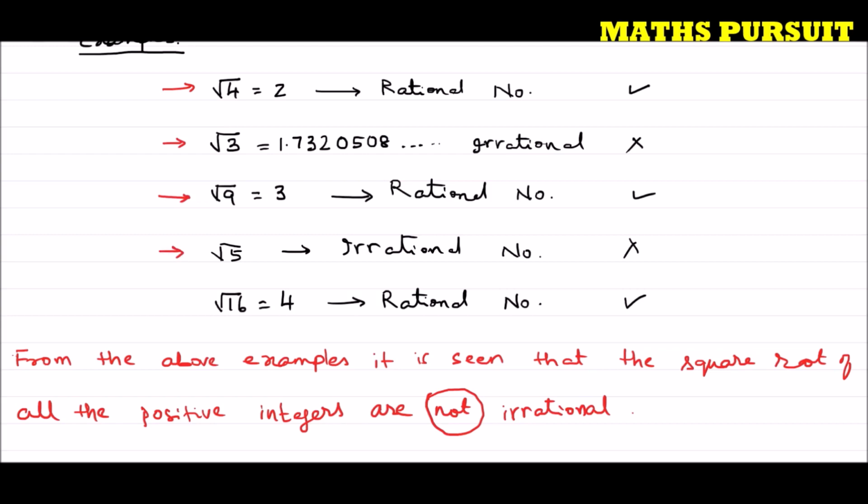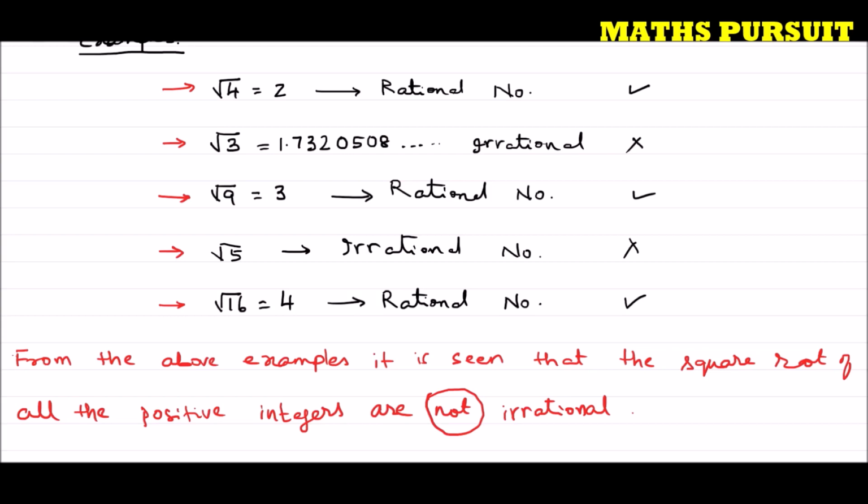Similarly, 16 is a positive integer, and root of 16 is 4, a rational number. So we could see that we are getting mixed results. Some we are getting as a rational number, and some as an irrational number. So from the above examples it is seen that the square roots of all the positive integers are not irrational.